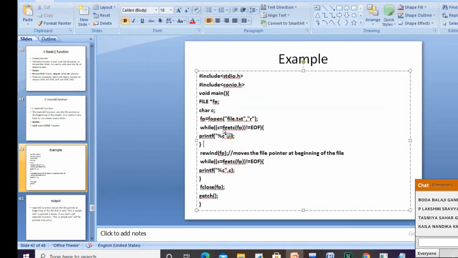For example, I have a program here. I'm opening file.txt, fgetc of fp. It is going to read the file character by character till the end of the file, then we print it. So where is the file pointer now? It is at the end. When I say rewind(fp), it is going to place the file pointer at the beginning of the file. Then while c = fgetc(fp) is not end of file, we are going to print it character by character. You can see this example also.